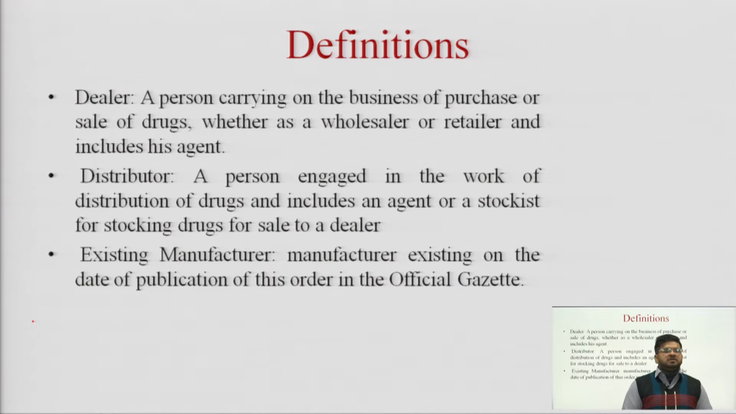Another is distributor. Who is a distributor? A person who is engaged in the work of distribution of drugs, and also includes an agent or a stockist for stocking drugs for sale of a drug to a dealer, is known as a distributor. Another definition according to the Drug Price Control Order is existing manufacturer. So, who is an existing manufacturer? An existing manufacturer on the date of publication of this order in the official gazette, which has been issued by the Government of India, is known as an existing manufacturer.